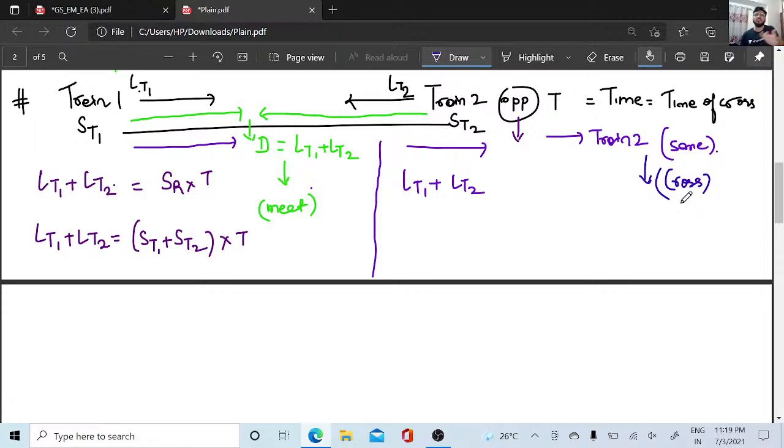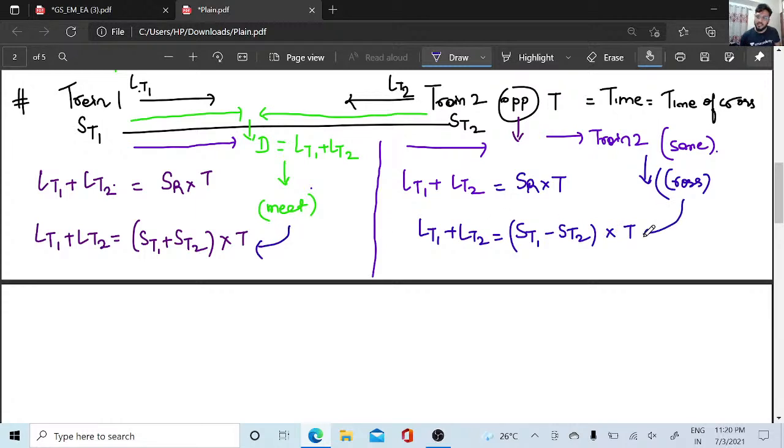At what time will the trains cross each other, given that they both are going in the same direction? So LT1 plus LT2 is equal to SR into T. Here the relative speed, दोनों same है, so this will be ST1 minus ST2 into T. Here T is the meeting time, and here T is the crossing time. T is the time of crossing or the time of meeting.